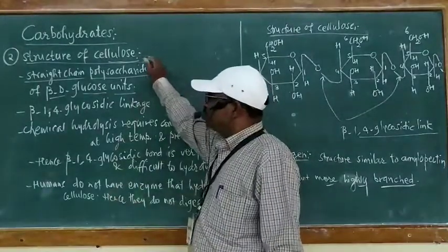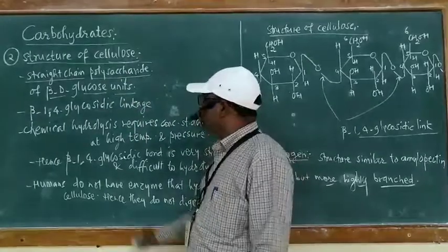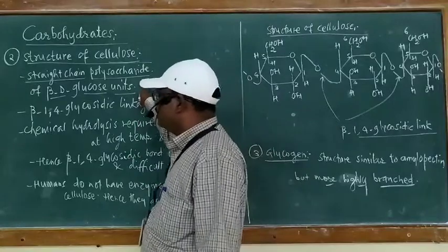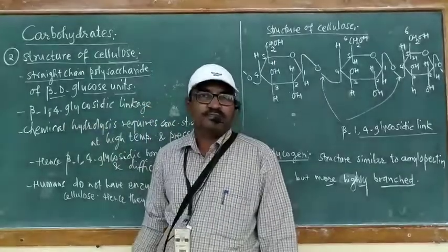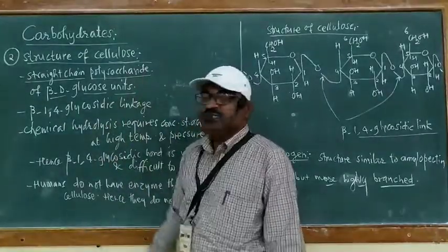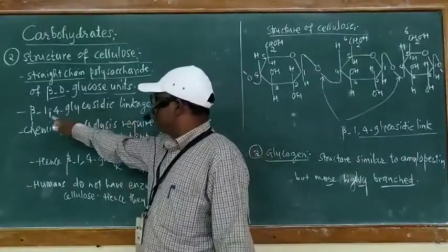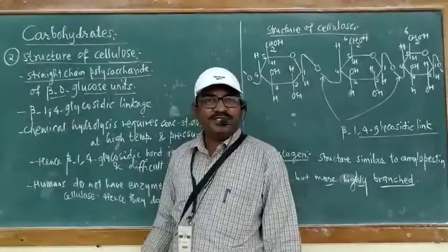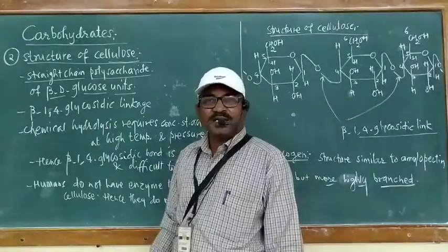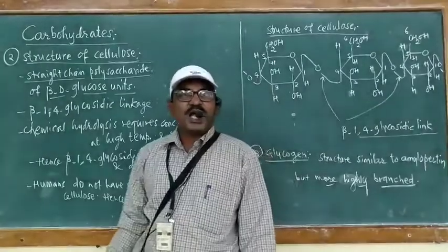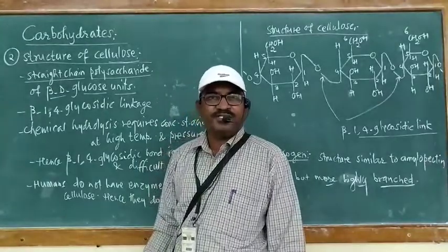These units are joined by beta 1,4 glycoside linkage. There is a question in examination: in cellulose, which glycosidic linkage is present? In cellulose, beta 1,4 glycosidic linkage is present, and by this linkage a large number of beta D glucose units are linked to one another to form a polysaccharide chain.